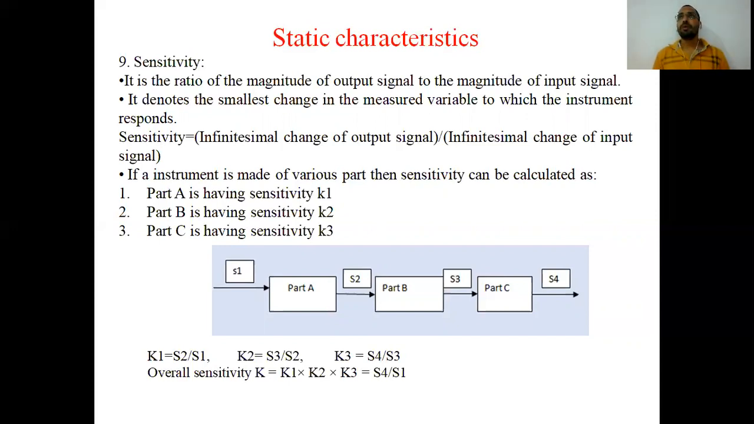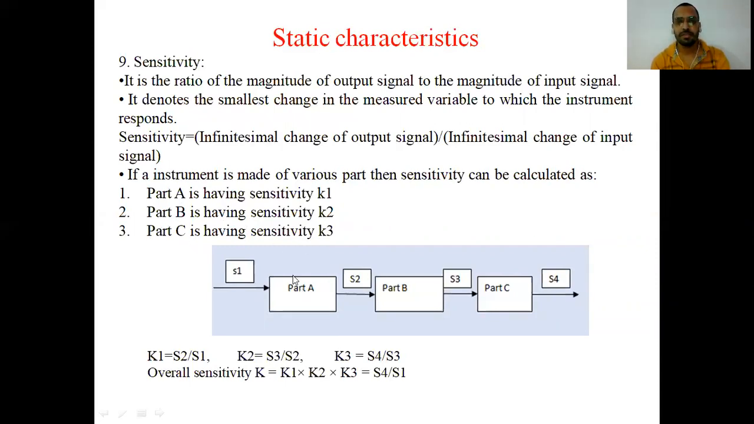Now every instrument is made up of various elements. I have already discussed the generalized measuring system with you, and it has 5 elements. So each instrument has some elements. Let us take an example. There is an instrument that is made up of 3 parts. Part A has the sensitivity K1. Part B has the sensitivity K2. Part C has the sensitivity K3.